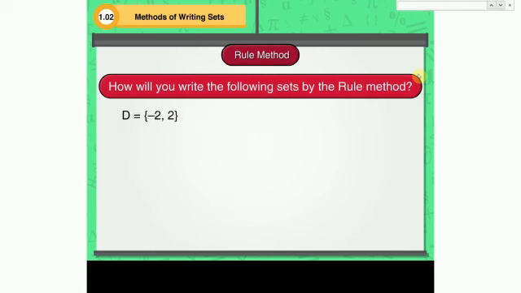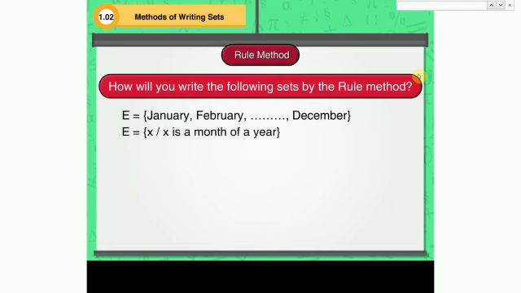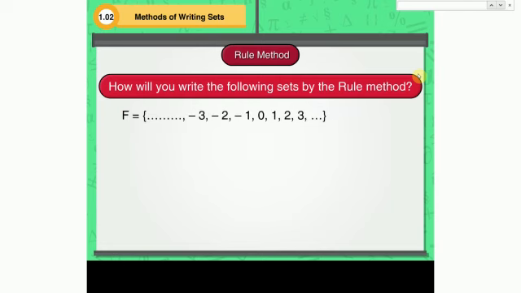Question 2. -2 and 2 belong to set D. In the rule method, it is written as D is a set of all y such that y is the square root of 4. Question 3. January, February, March and so on up till December belong to set E. In the rule method, it is written as E is a set of all x such that x is a month of a year.